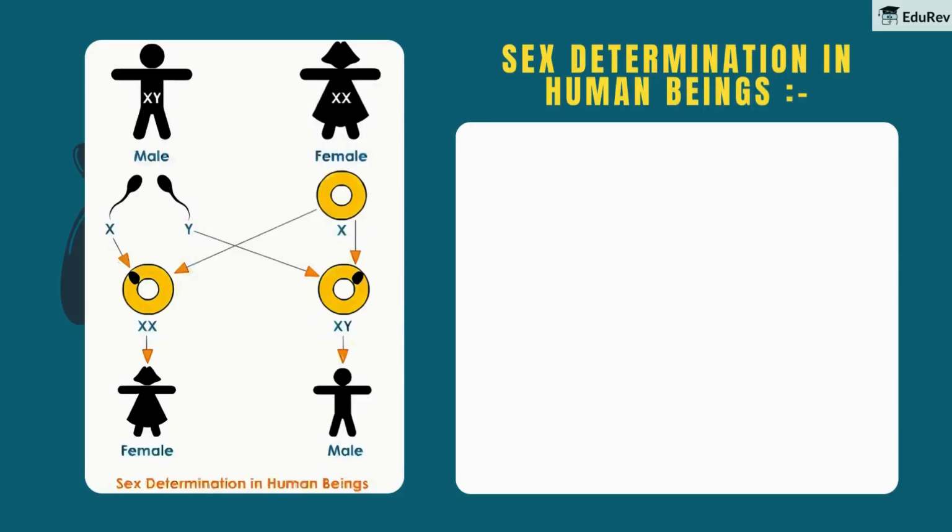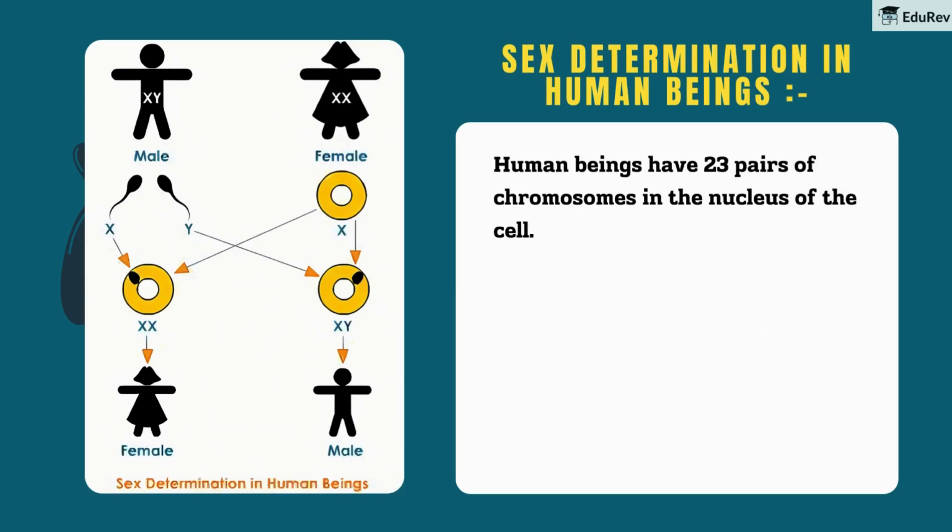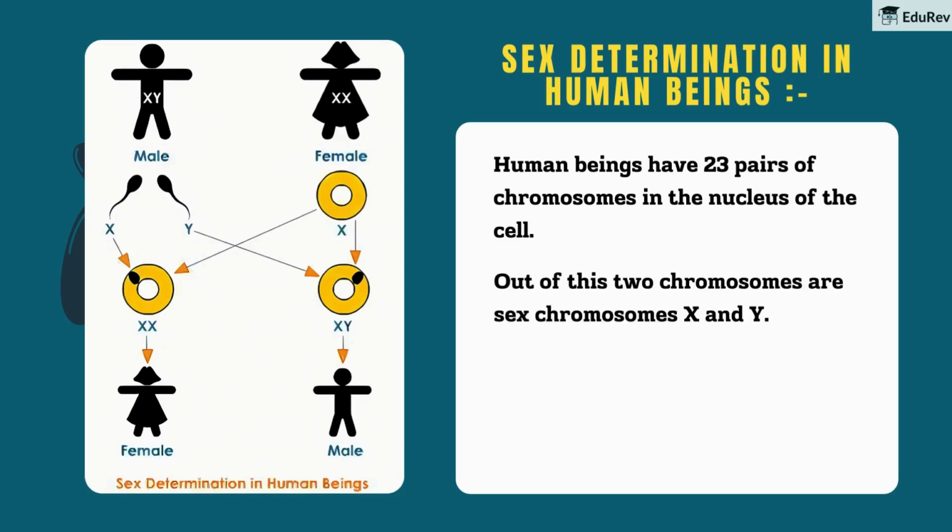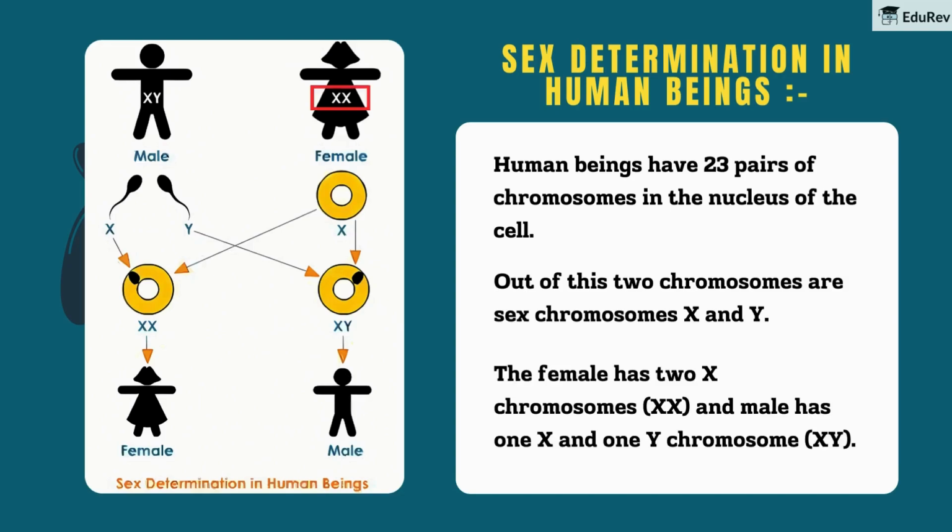Now let's see how the sex is determined in human beings. Human beings have 23 pairs of chromosomes in the nucleus of the cell. Out of these, two chromosomes are sex chromosomes X and Y. The female has two X chromosomes, XX, and male has one X and one Y chromosome, XY.